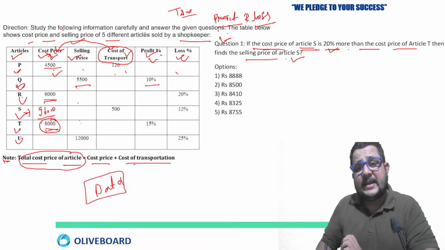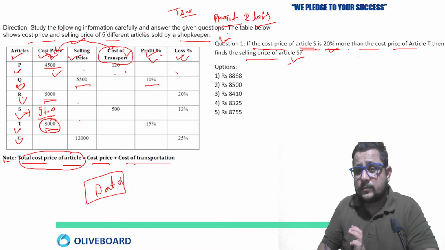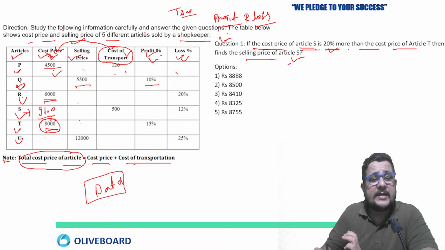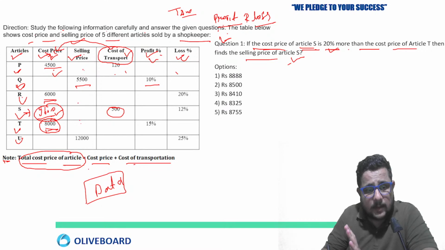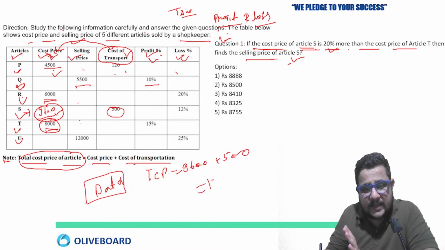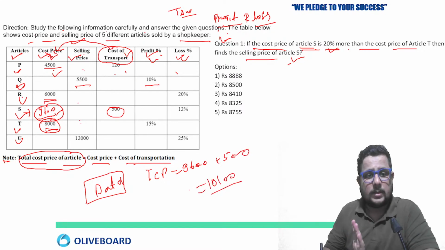Now see, then find the selling price of article S. So we have to find out the selling price. So now we have the detail regarding what? Either loss or profit, one thing will be there, fine. Now we have cost of transport given, and cost price also given. So just take the sum. So you will have total cost price, which is going to be 9,600 plus 500, so it will be 10,100.